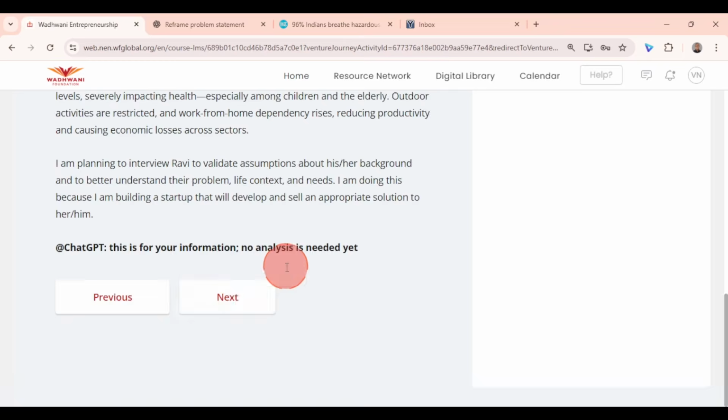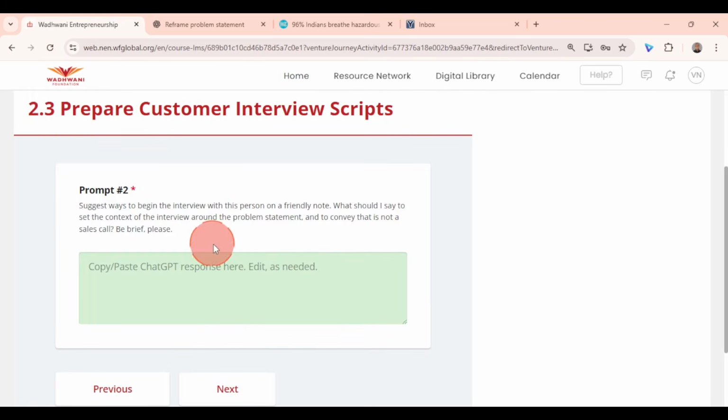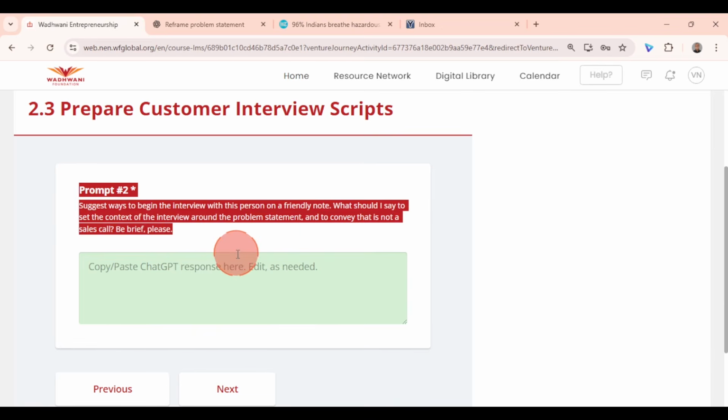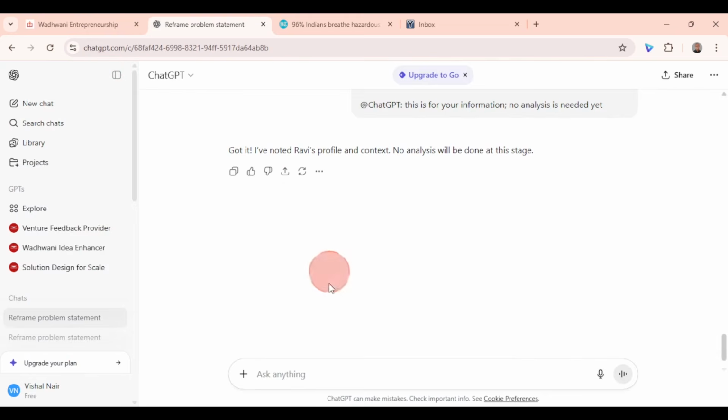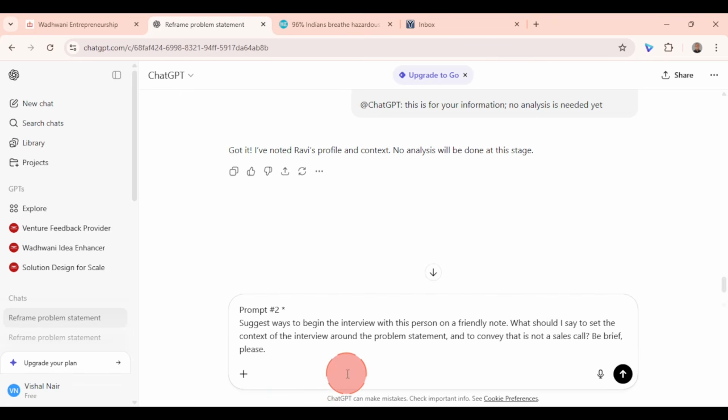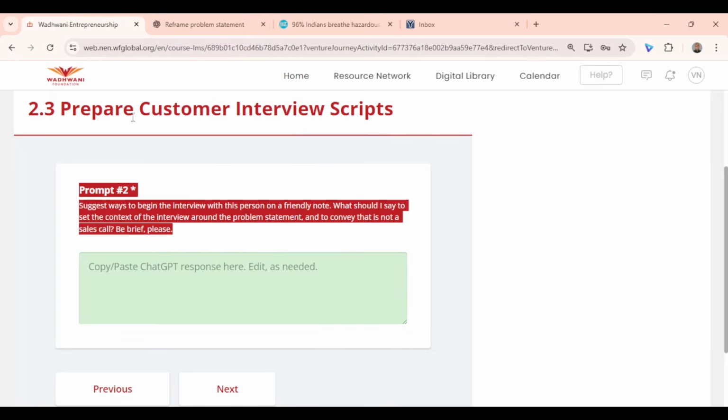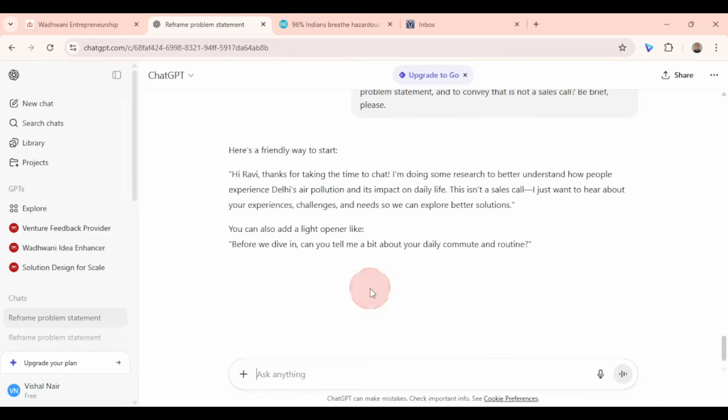Now the next tab, you have a prompt here to suggest ways to begin the interview with. You can also mention in what word limit, right?